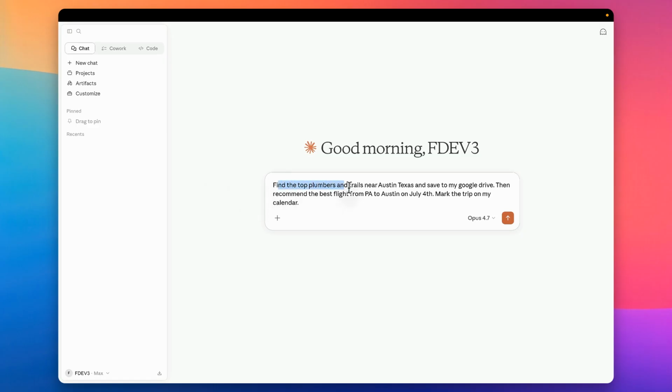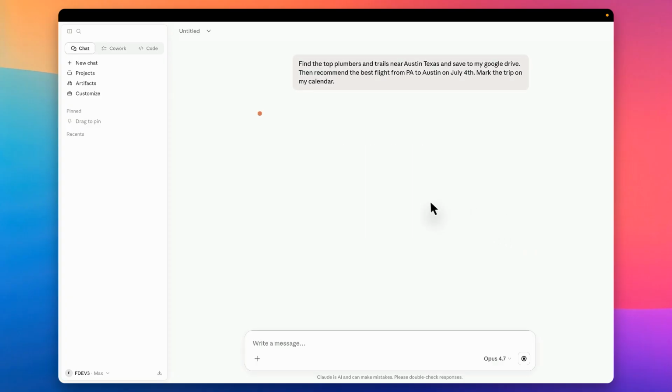So here we're gonna find top plumbers and trails near Austin, Texas. We're gonna save that in my Google Drive, and then we're gonna recommend best flights from PA to Austin on July 4th and mark those trips on the calendar. So this is not just a search, this is a search and work. So looking for top plumbers, looking for trails near Austin, recommending flights and figuring out how to search for those flights, and then doing the work of putting that on the calendar. So let me get this fired off.